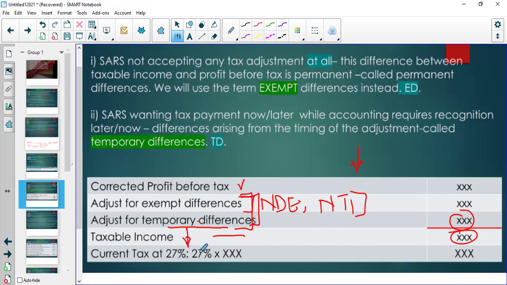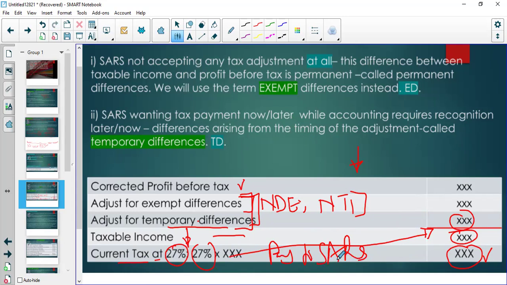And then we can calculate current tax at 28% or at any tax rate given. It's 27% of this taxable income. Right. Then we get our current tax. And you should know how to do the journal entry for current tax, right? And remember that this current tax is what you actually pay to SARS.